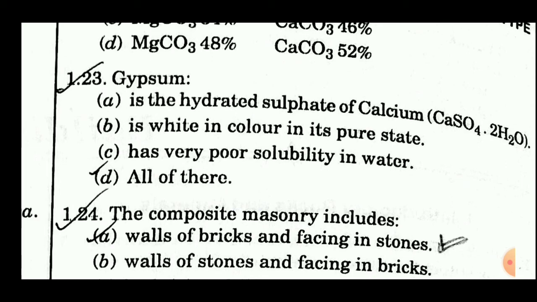So the answer of this question is fourth, all of these. Gypsum is the hydrated sulfate of calcium CaSO4.2H2O. It is white in color in its pure state, and gypsum has very poor solubility in water.